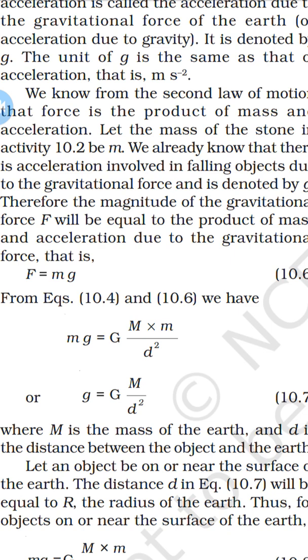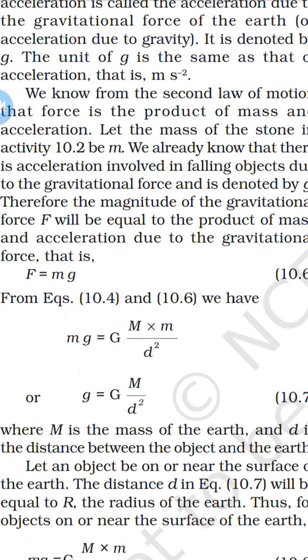Here small g is the gravitational acceleration, capital G is the universal constant, its value is 6.67 into 10 raised to minus 11 Newton meter square kg raised to minus 2, capital M is the mass of the earth, and small d is the distance between the object and the earth. So small g is equal to G M upon d square.